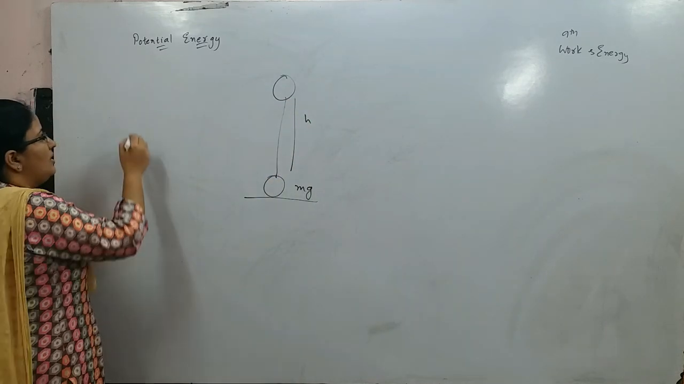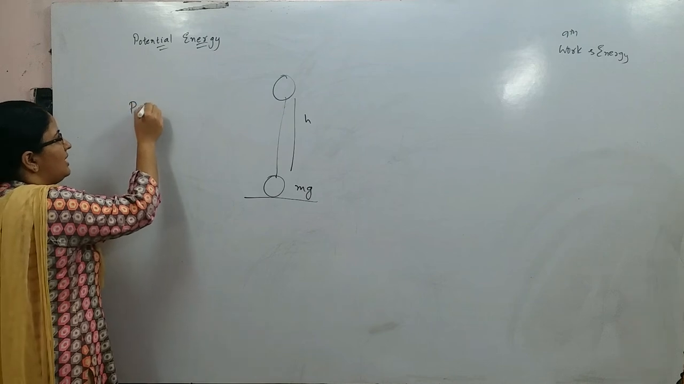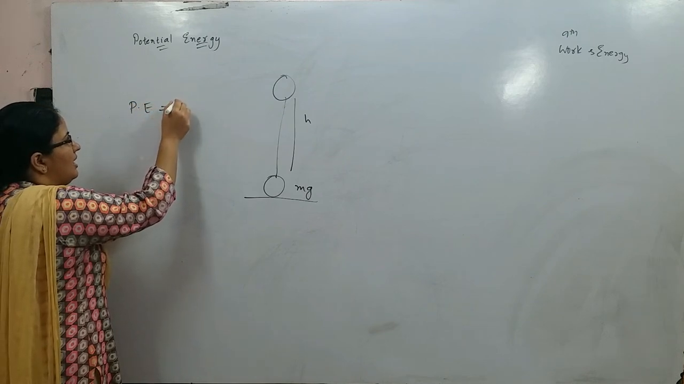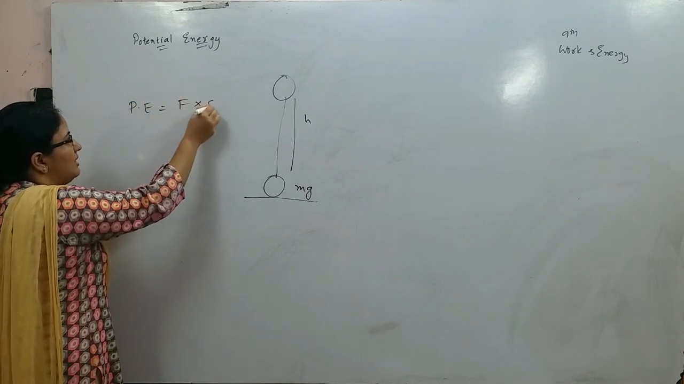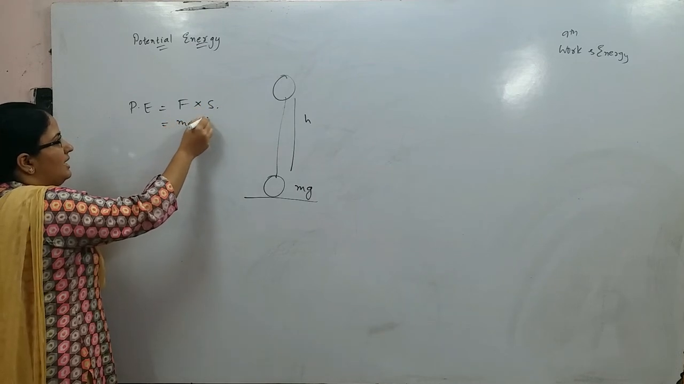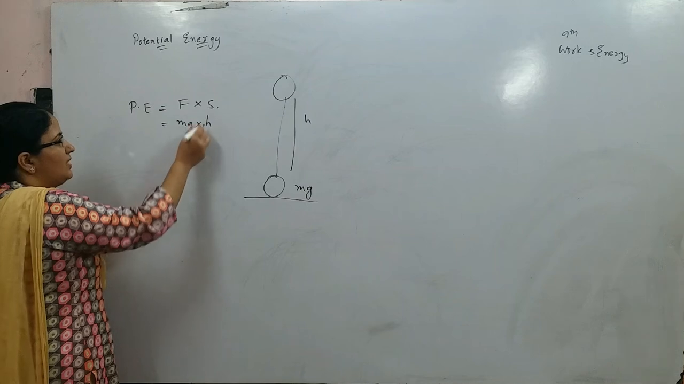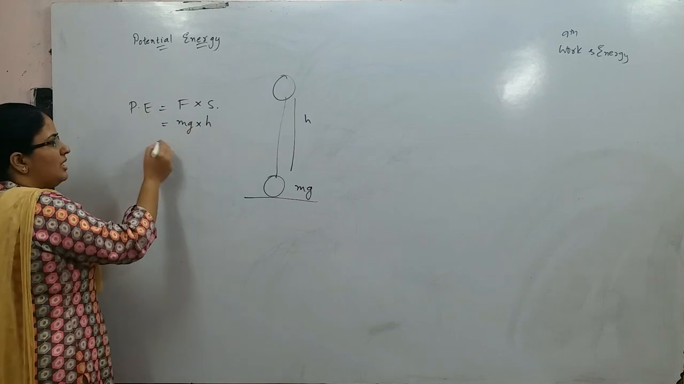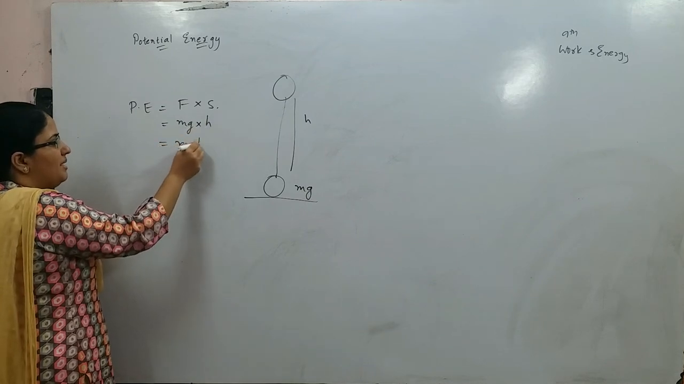Now we know that potential energy is equal to work done, that is equal to F into S. The force that we have applied is mg, and the distance to which it moved is h. So potential energy is mgh.